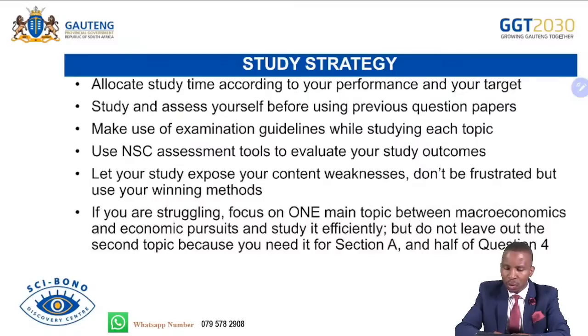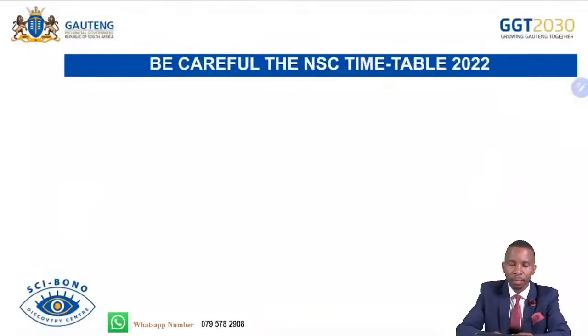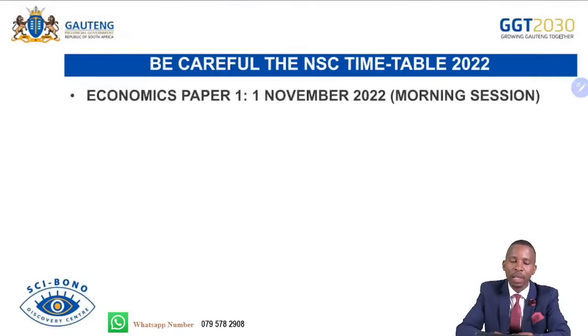But do not leave out the second topic, because you need it for section A and also half of question 4. So you do macro, intensify it, and also do pursuit, so that if you want to answer question 4, you can answer it without any challenge. So this is just the warning.